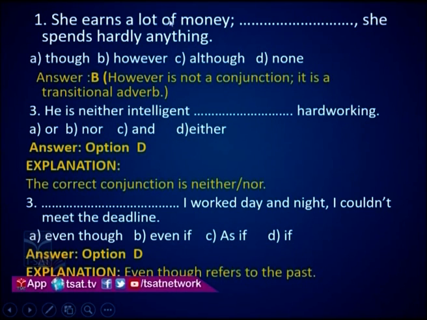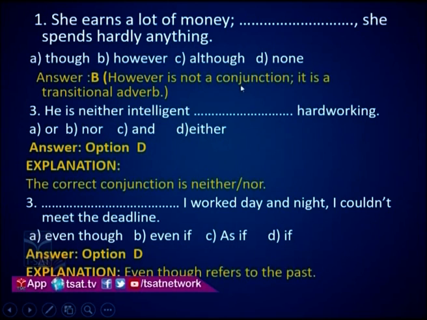She earns a lot of money, dash, she spends hardly anything. If you know the meaning of though, however, although, in these three options, option B, however, means in spite of earning a lot of money, she is not using that money; she spends hardly anything. So the correct option is B.